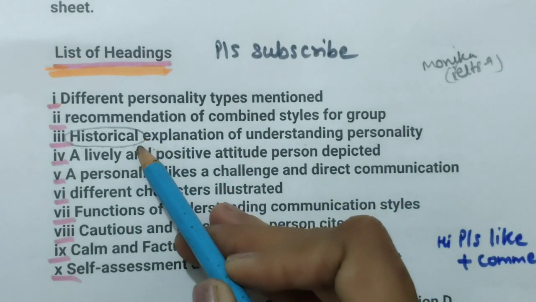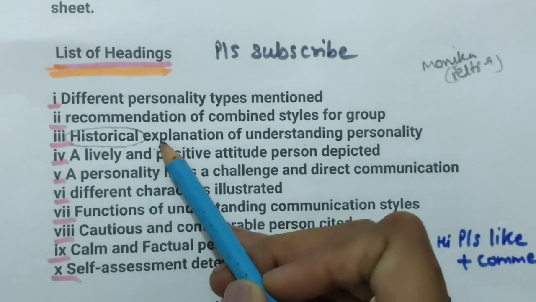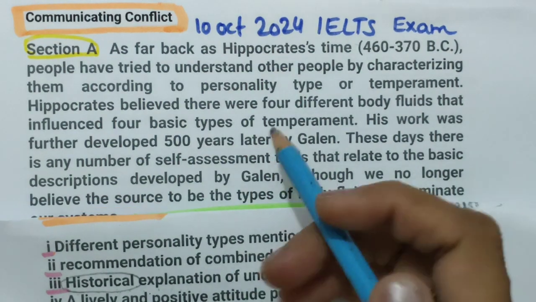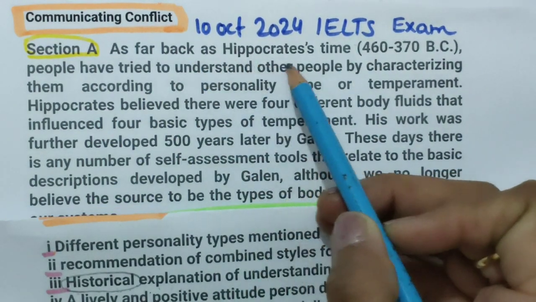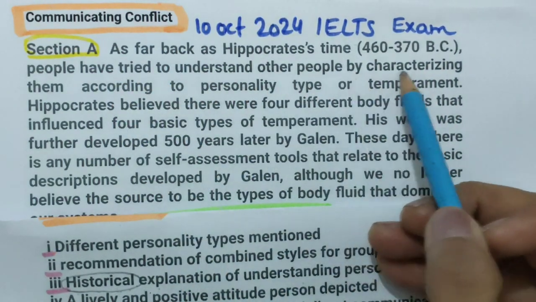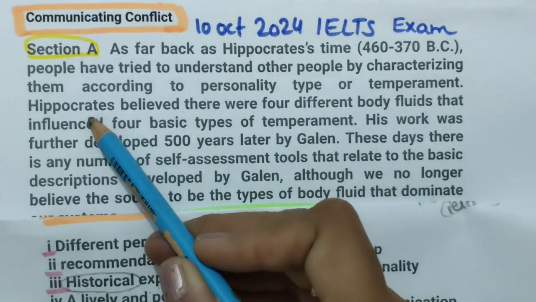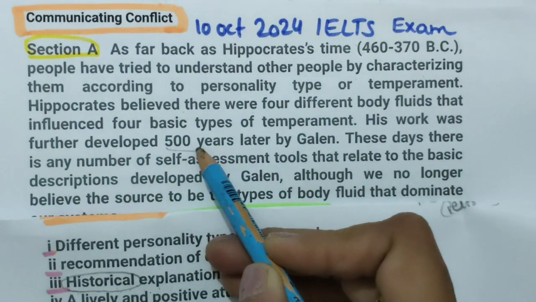How will you decide which one is the correct paragraph for this heading? I will tell you. In section A also they are talking about old dates. As far back as Hippocrates' time, BC, people have tried to understand other people according to personality type or temperament. Hippocrates believed. So everything they are talking about is 500 years ago.